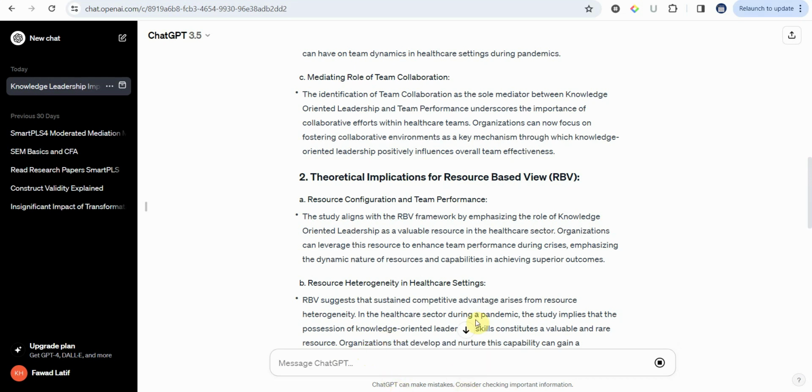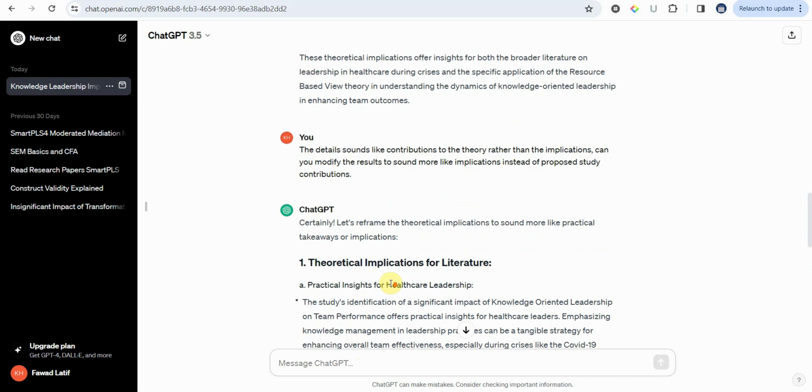Again, how did I know that it sounds more like contributions rather than implications? Because I have read the contributions and implications. I know the difference between the two. Now, again, this brings me back to that same old statement that I've been making in my videos. Please do not use ChatGPT or Bard without understanding the different sections of a research paper or thesis.